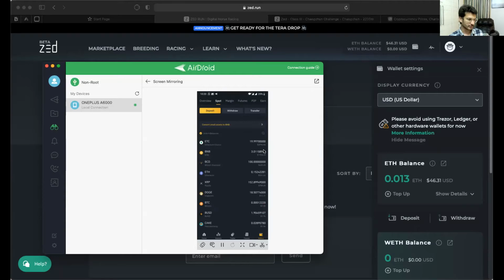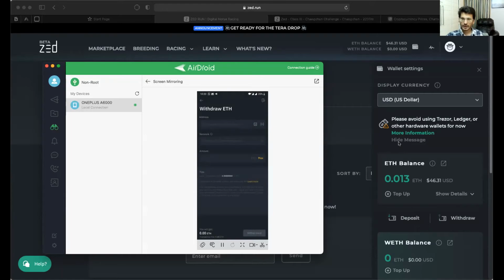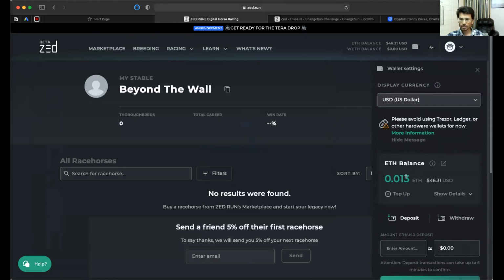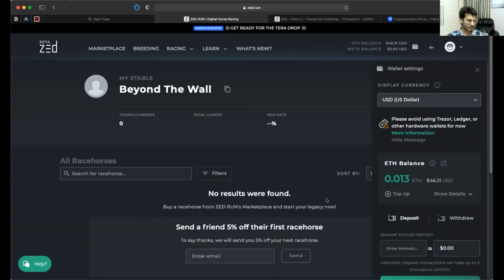Yes. So I want to withdraw this. So I click on withdraw. What I want to withdraw is ETH. And so simply what I'll do is, on this platform, I will have to deposit. I will click on deposit. No, sorry, top up. So this is my wallet address where, if I want to put in money, I can put in money. So I'll copy this and I'll send it across on my phone. And this is my address where I want to transfer Ethereum.